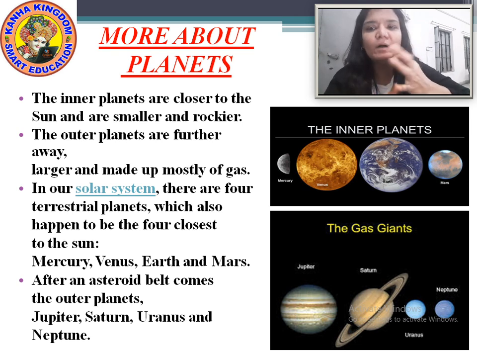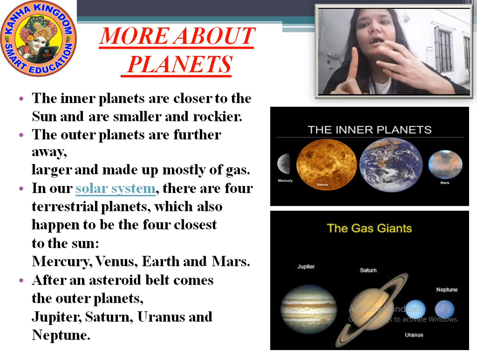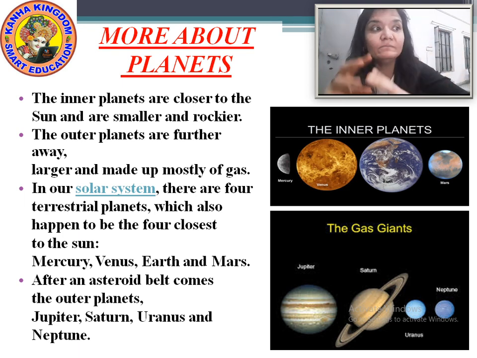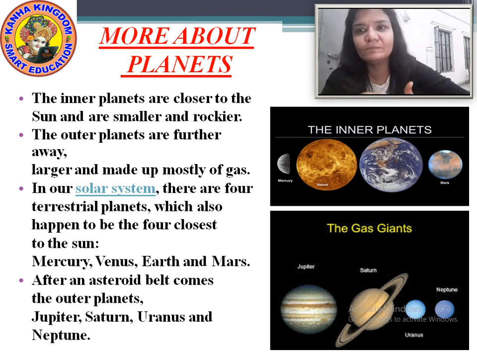After that, there is one belt of rocks and gases, and then comes the outer planets. You can count it as the asteroid belt.